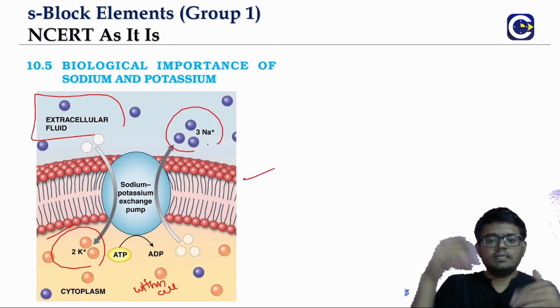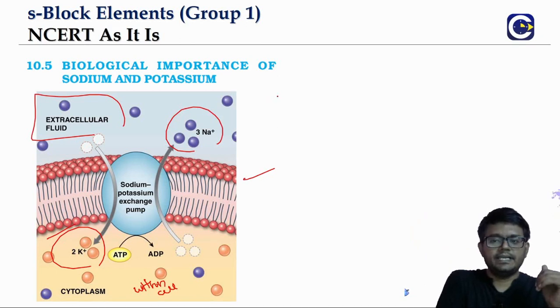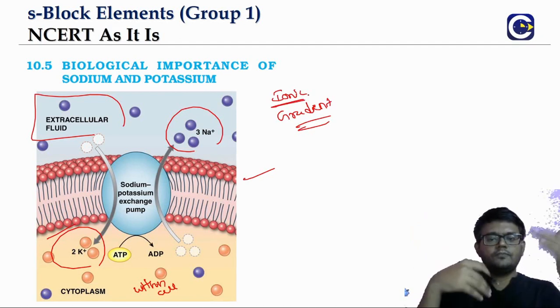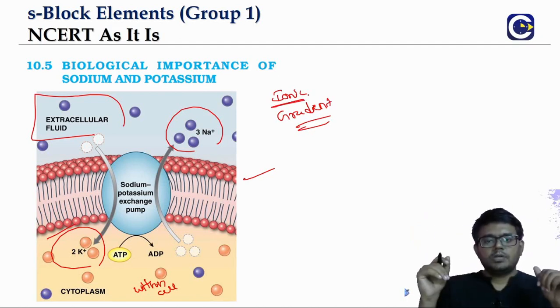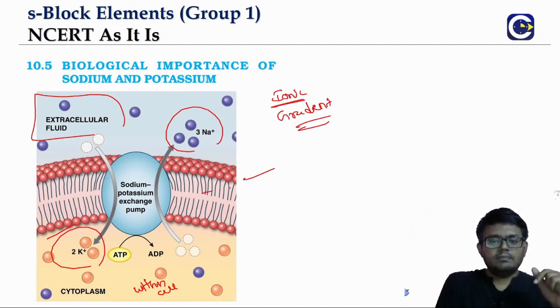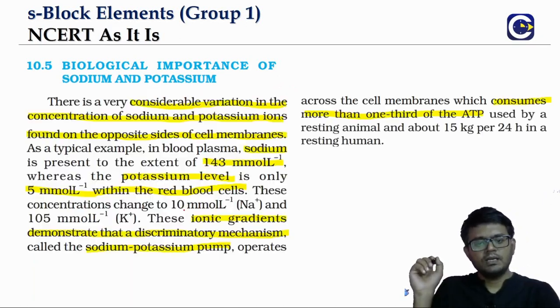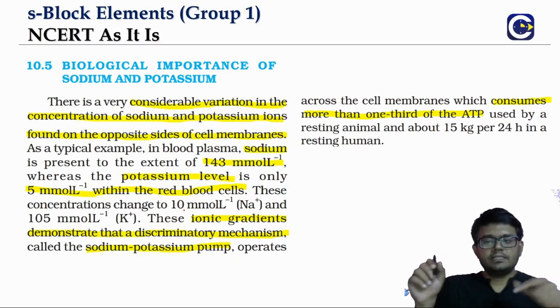You can see there is always an ionic gradient that is maintained, and this ionic gradient will facilitate the movement of sodium and potassium ions across the cell membrane. That's what we will be calling the sodium potassium exchange pump, and this will of course require energy, and for that also ATP will be used. We will talk about it.